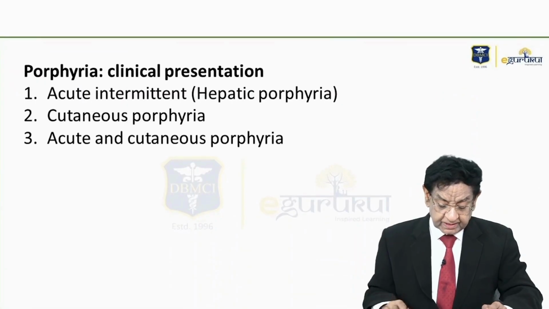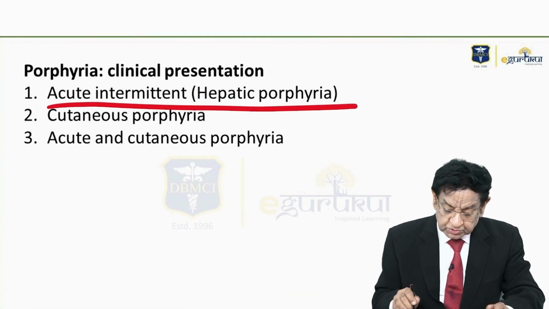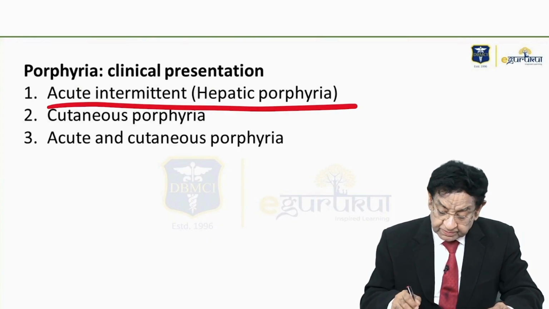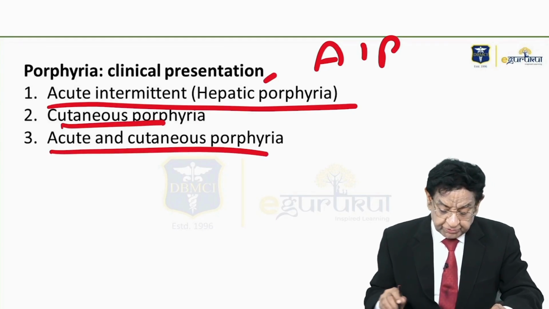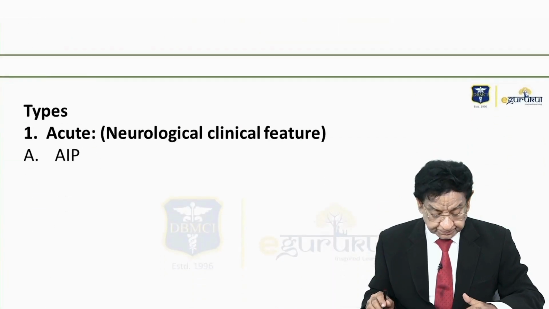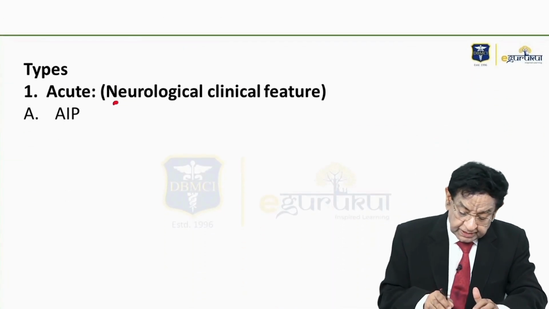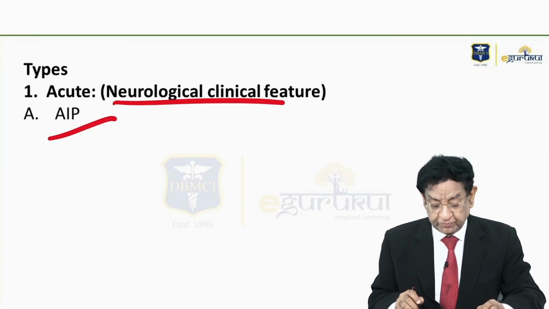Well, how do we classify? There can be acute intermittent porphyria, so-called AIP, a hepatic porphyria, cutaneous, and both acute and cutaneous porphyria, the 3 ways we classify. So acute neurological features only: AIP, acute intermittent porphyria.